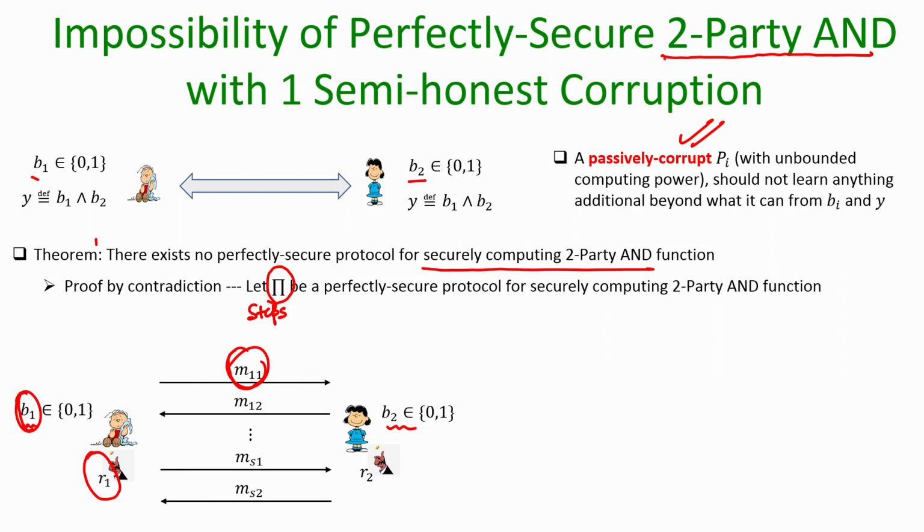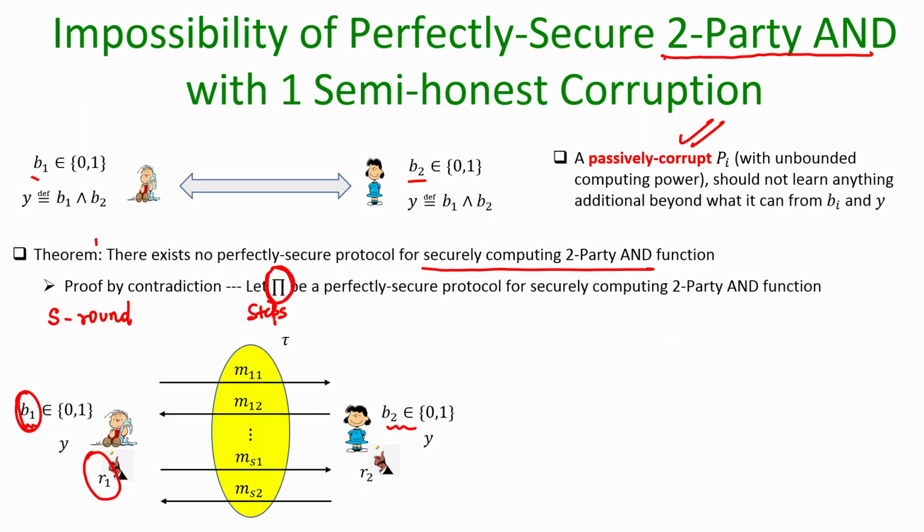Okay. So, assume that the protocol is an S round protocol. Of course, the number of times the parties have to interact will be publicly known, because we are assuming that the steps of pi are publicly known. And then finally, based on whatever messages the parties have exchanged, the respective parties obtain the function output, which is the AND of their individual bits.